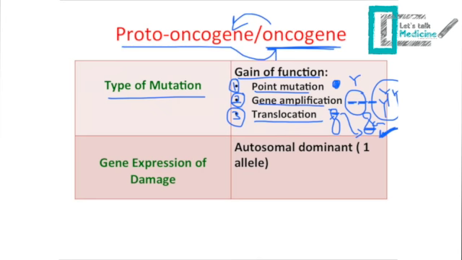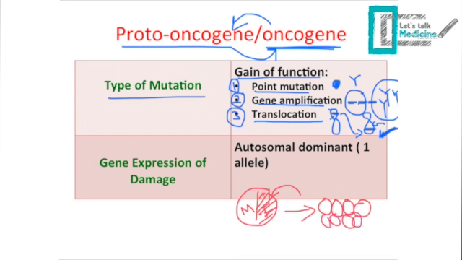oncogene. Also, an important fact that you should know is that the gene has two alleles, one from the mother and the other from the father. So in case of a proto-oncogene, if one of these alleles becomes mutated, it's enough to express the defect here. It means that when you have one defect, for example, let's say that you inherited a defective proto-oncogene or oncogene from your father, you will have further or abnormal cell division. So this means that the inheritance pattern of oncogenes is an autosomal dominant pattern.